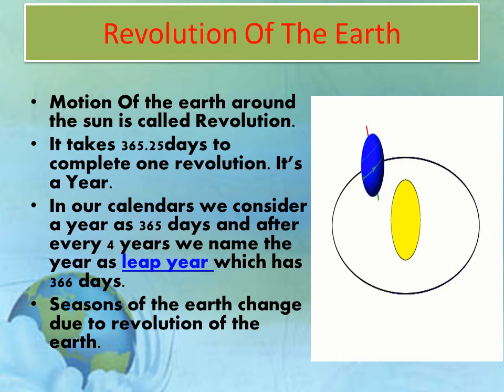Seasons of the Earth change due to revolution of the Earth. Here in this diagram, you can see the Earth is revolving around the sun in its orbit. So, the Earth is continuously revolving around the sun in an orbit by which the seasons are formed.